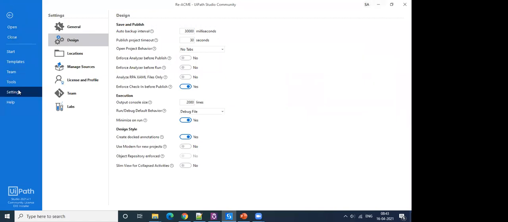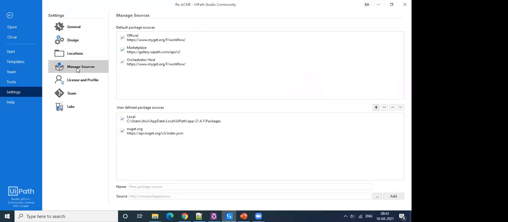When you go to backstage view, go to settings, you go to manage sources. So the sources that we have here: official, marketplace, orchestrator host, local, NuGet packages. So these are different feeds of our packages. We can control these settings using governance. You can choose to disable, let's say, marketplace for some reason.